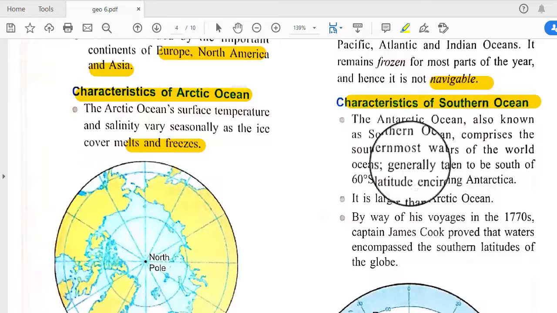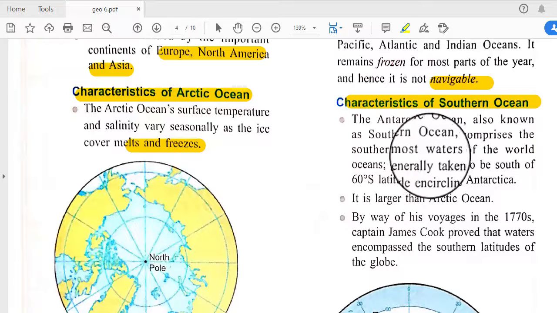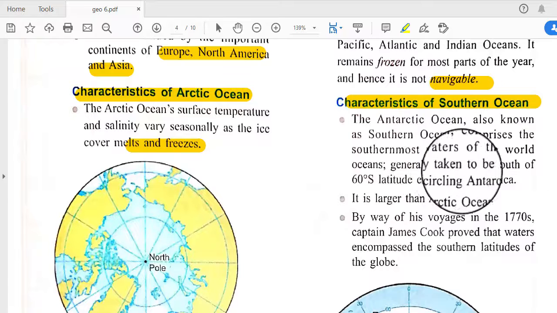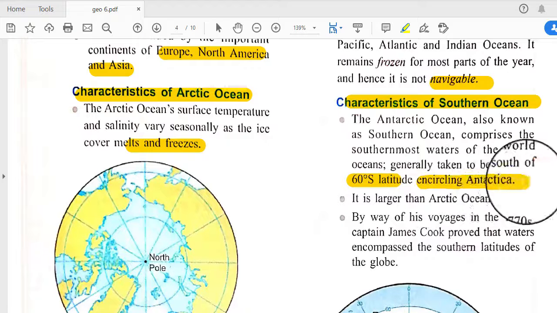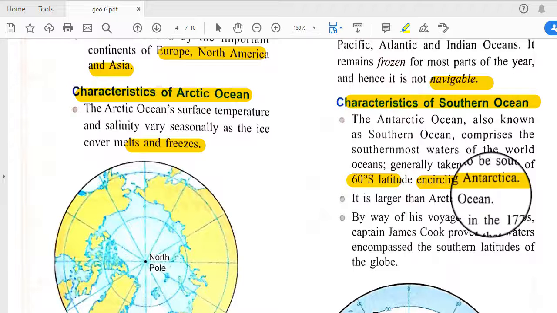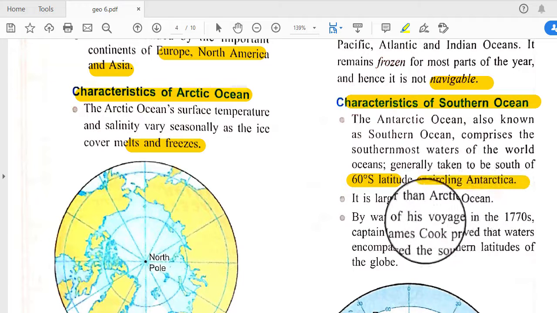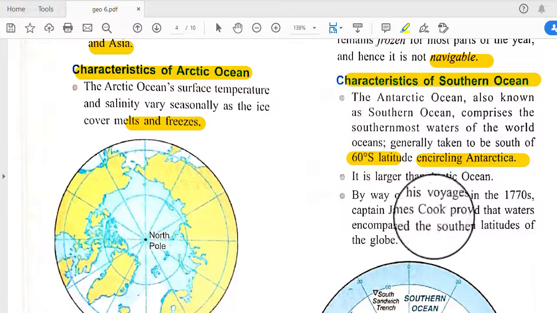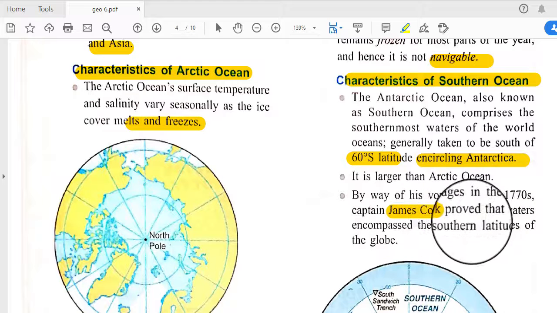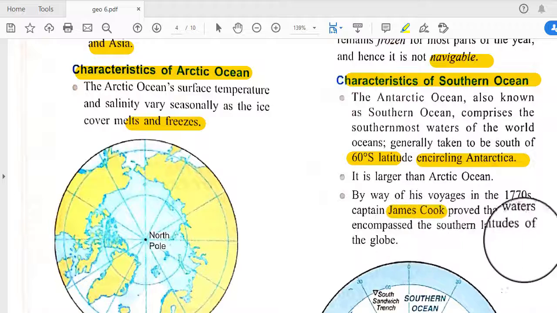The Southern Ocean comprises the southernmost waters of the world's ocean, and is generally taken to be south of 60 degrees south latitude, encircling Antarctica. It is larger than the Arctic Ocean, and by way of his voyages in the 1770s, Captain James Cook proved that water encompasses the southern latitudes of the globe.